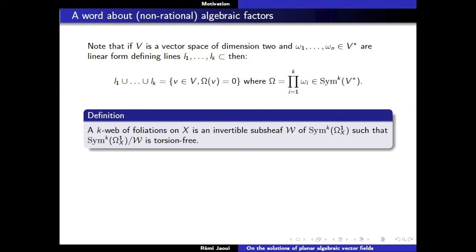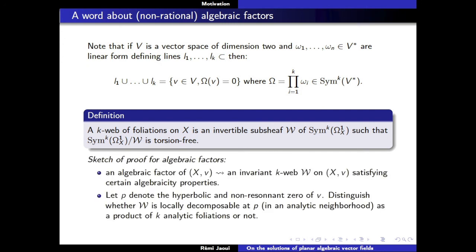And so you do the same construction, you get an invertible sheaf here. By extension, you do the same thing by asking that these things are torsion free, so they extend automatically from your point to the singularity. And now you've got two things to check. If you start with an algebraic vector field, you don't get a foliation, but you get a k-web of foliations on xv.